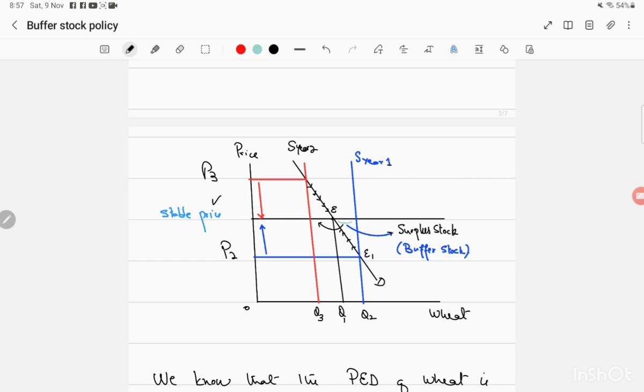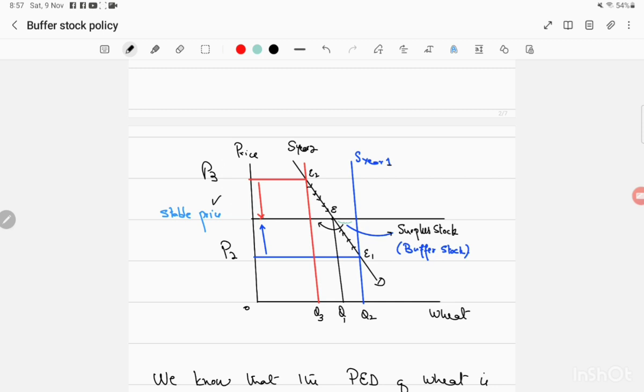During the unfavorable weather condition, like in year 2, we have the red supply line, which is also perfectly inelastic. Now, this red supply line is making the market equilibrium at this point, where the price will go up to P3.